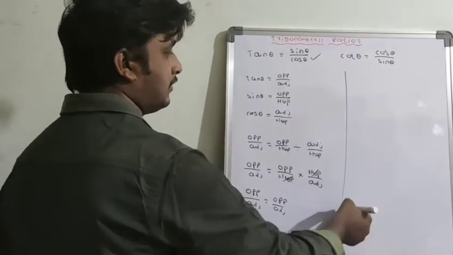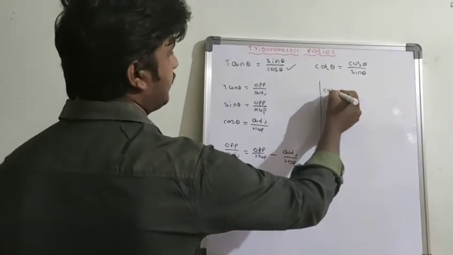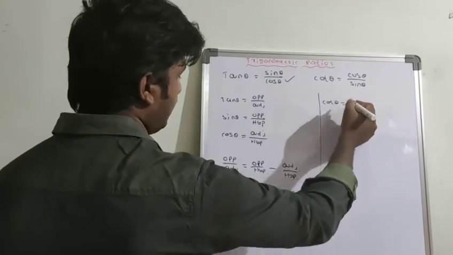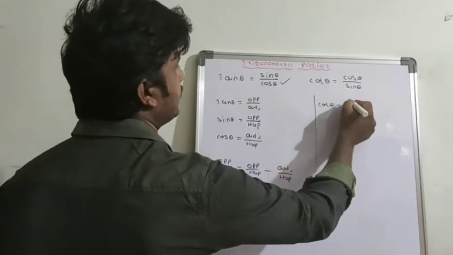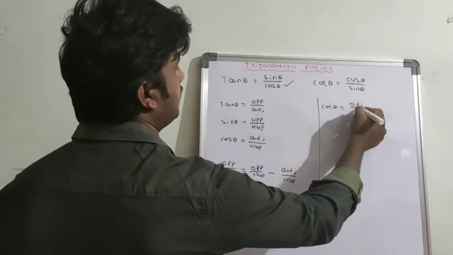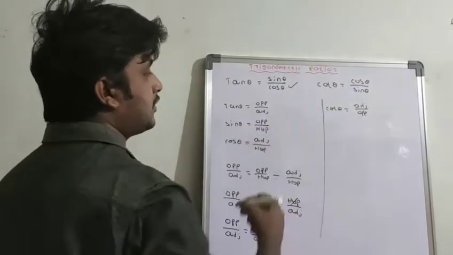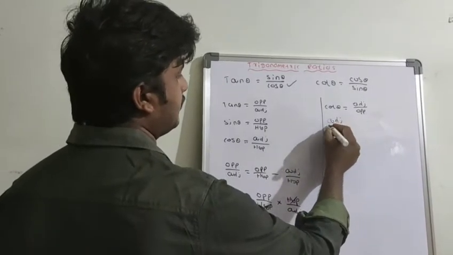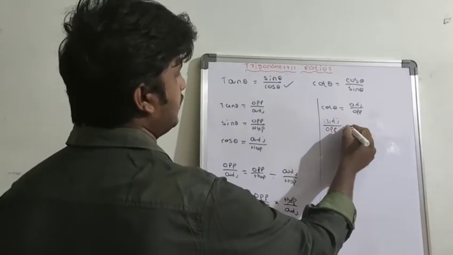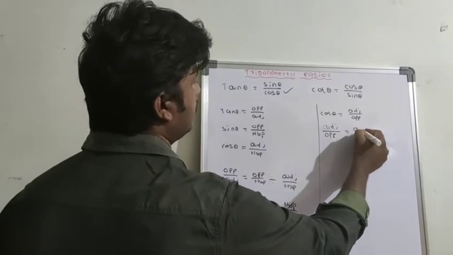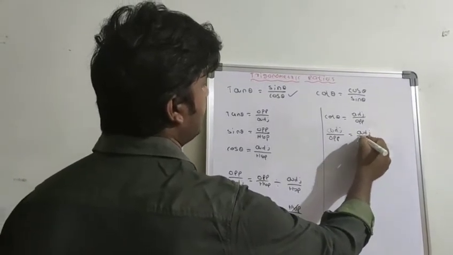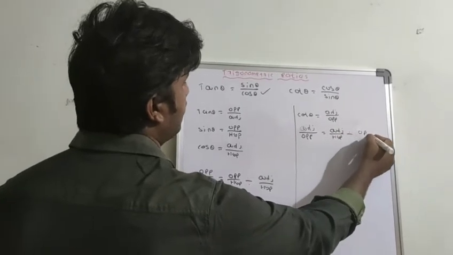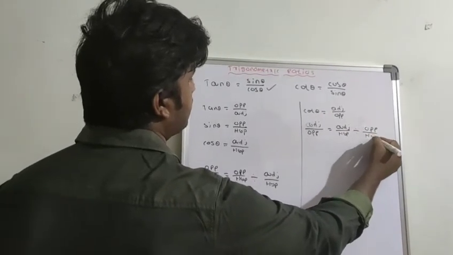Similarly, what is the meaning of cot theta? Cot theta equal to adjacent by opposite. So coming to here, adjacent by opposite is equal to cos theta value, adjacent by hypotenuse divided by opposite by hypotenuse.